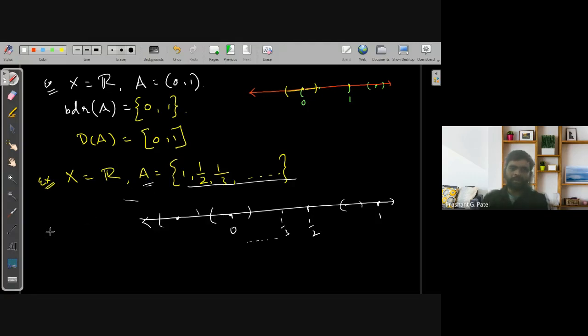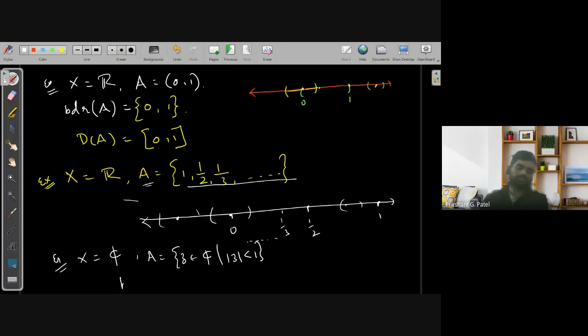In that same manner, you can find out the boundary points of other sets if they are given. For example, if I give you X equal to the set of all complex numbers, and A defined as the set of all complex numbers such that mod Z is less than 1, what are the boundary points of this set?